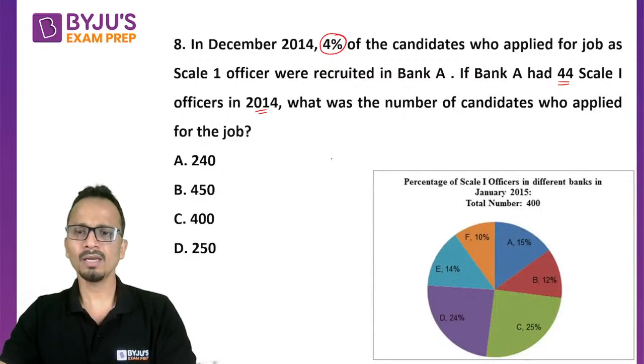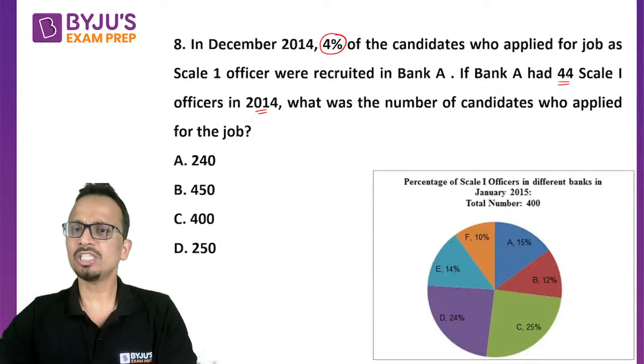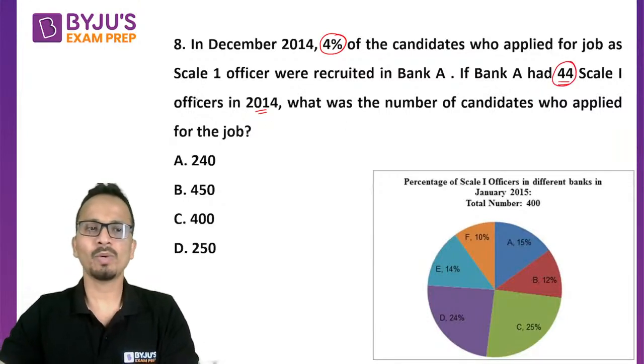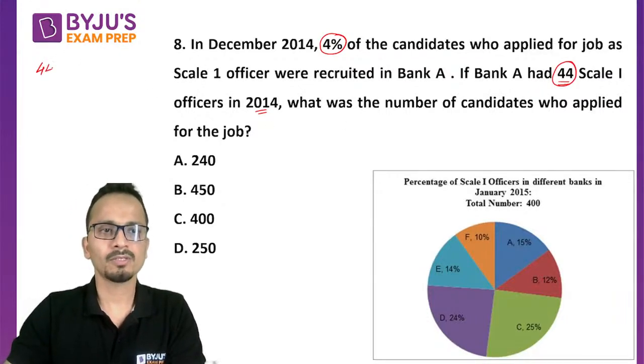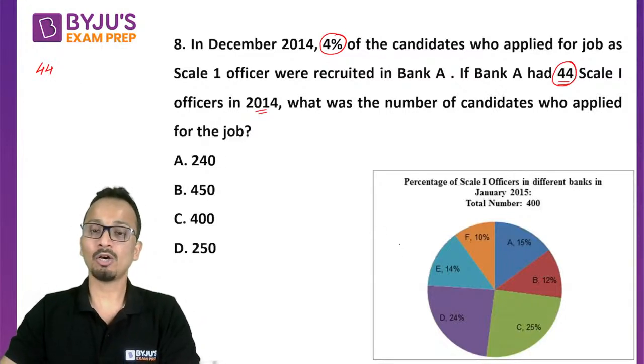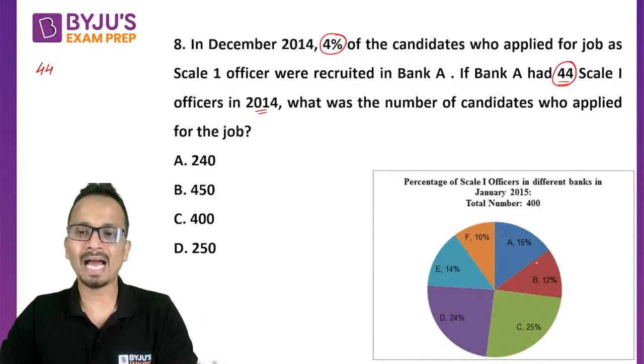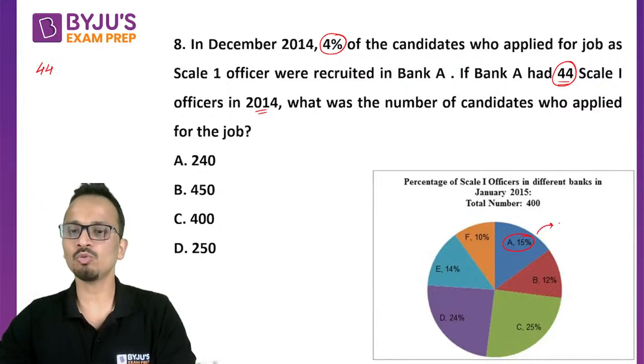Now, originally there were 44 Scale 1 officers in 2014. Now, let's check this number in Bank A in January 2015. In January 2015, this number is 15% of 400, and that is equal to 60.